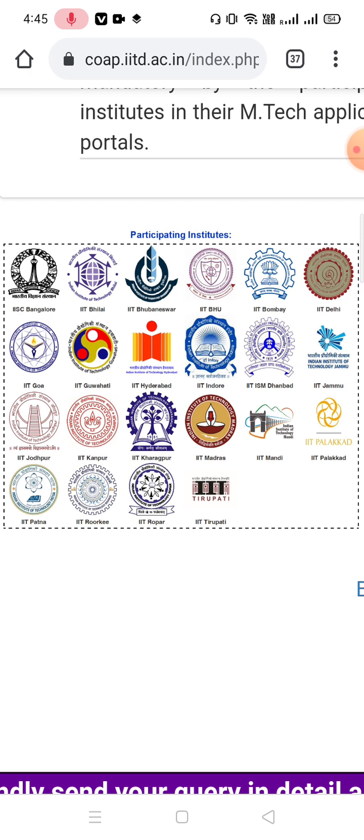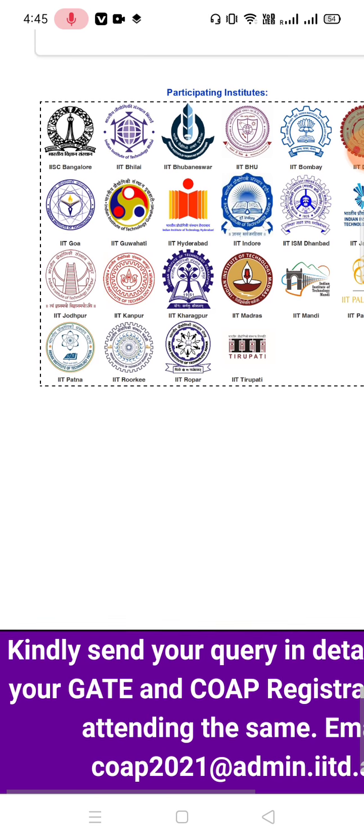So if you want to take admission in IIT Gandhinagar, you will not get it in COAP. You have to visit the site of IIT Gandhinagar. Okay, this is the information about COAP.